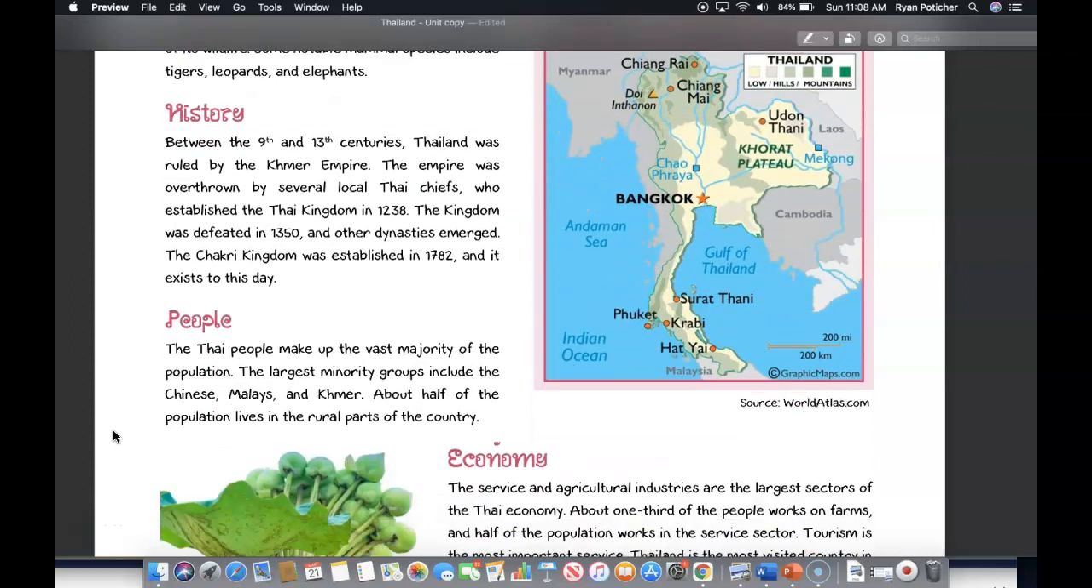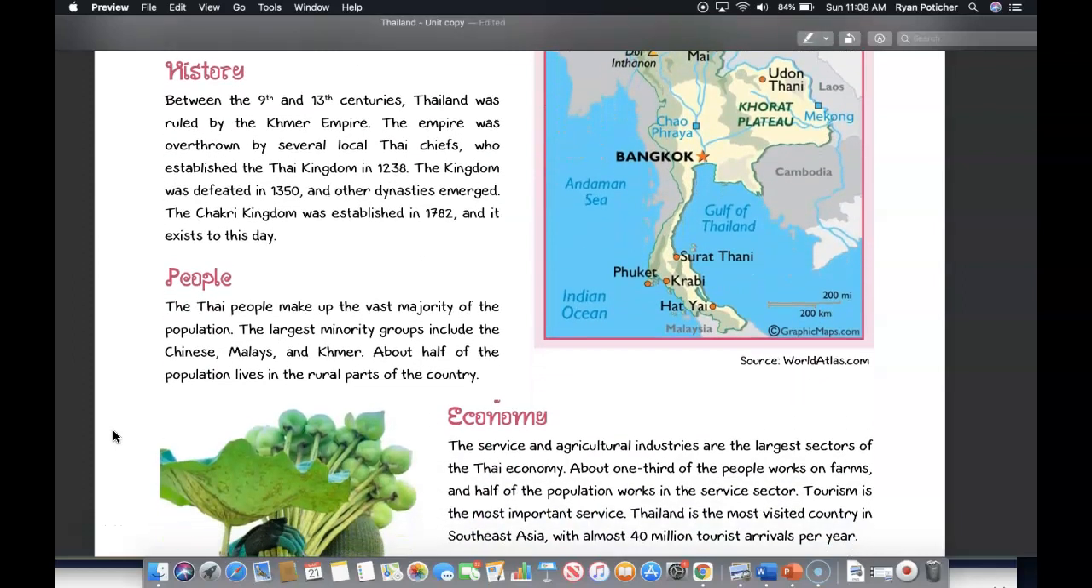History. Between the 9th and 13th centuries, Thailand was ruled by the Khmer Empire. The empire was overthrown by several local Thai chiefs who established the Thai kingdom in 1238. The kingdom was defeated in 1350 and other dynasties emerged. The Chakri kingdom was established in 1782 and exists to this day.